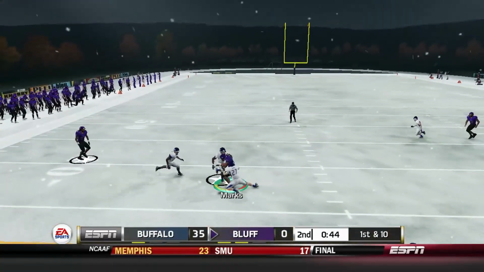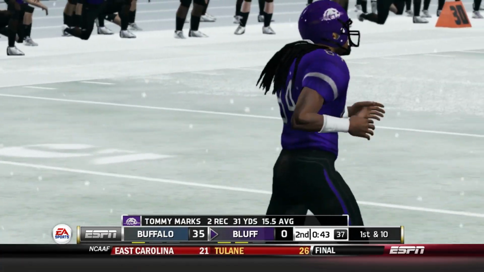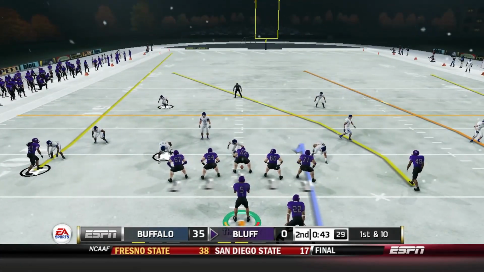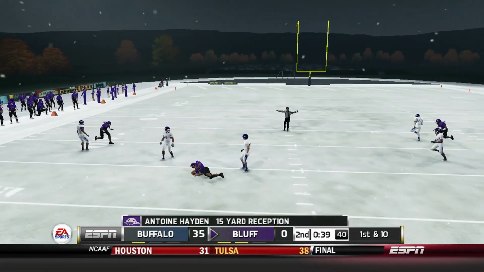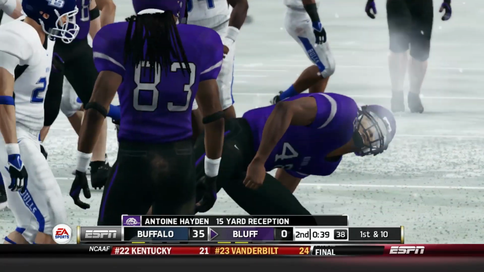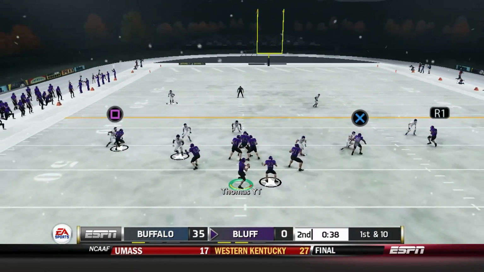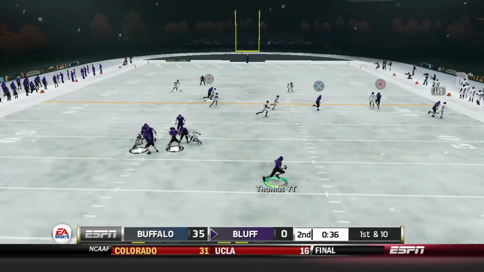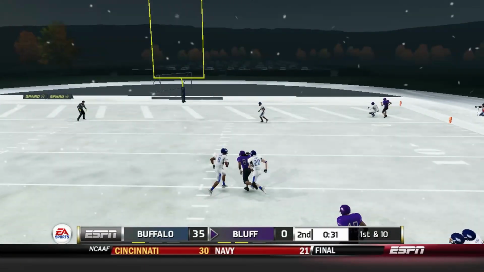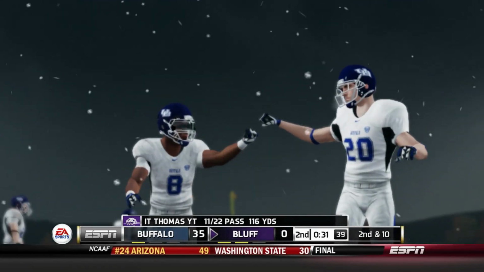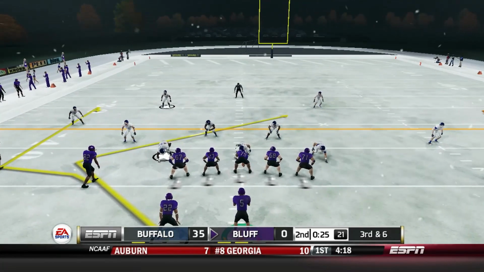Not all hope is lost just yet, as Tommy Marks does make a nice catch upfield for the 1st down. A gain of 16 yards on that one. And now, 1st and 10. Thomas trying to get the boys downfield. A nice diving grab by Antoine Hayden. That's his first catch of the day as well. Way to get it done in the snow, too. As Thomas hurries his troops to the line quickly. 1st and 10. Thomas is looking to try to throw it for Tommy Marks, but can't quite make the play that time around. And so we got a 3rd and long coming up once again.